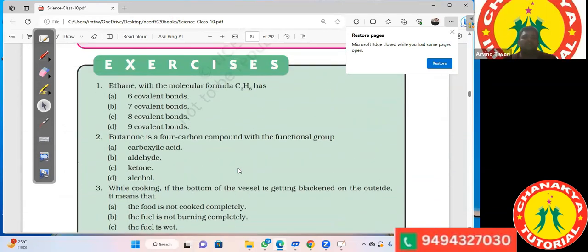So see the first one. I think we have done these questions.